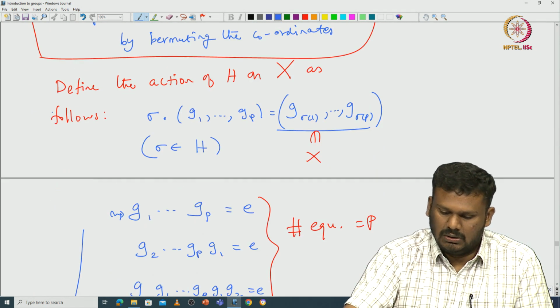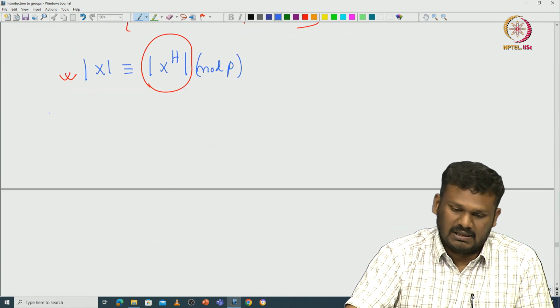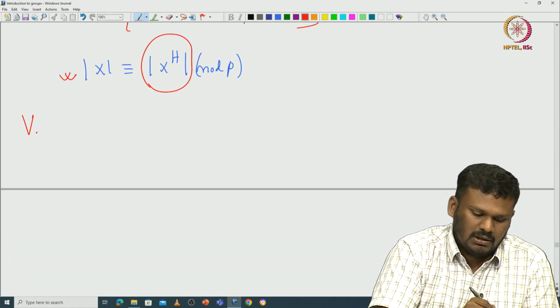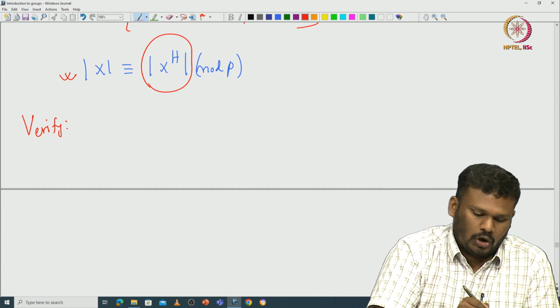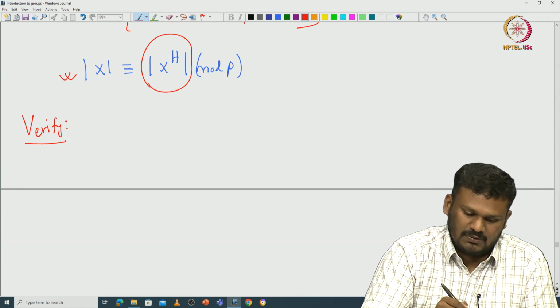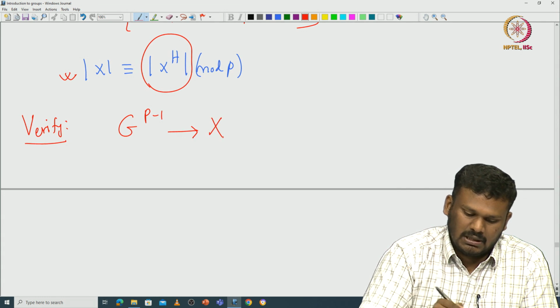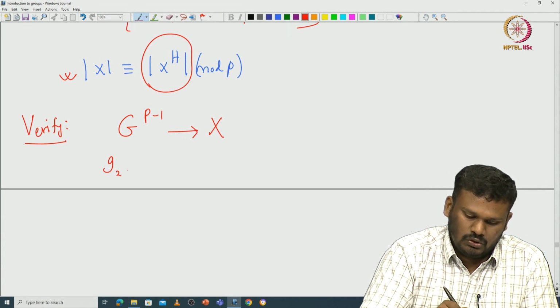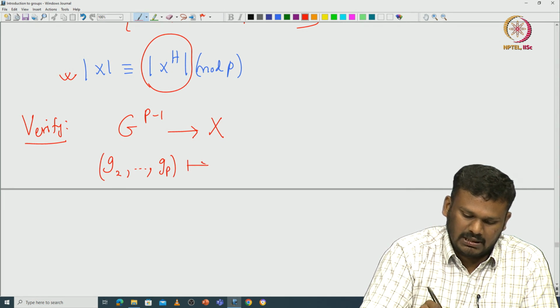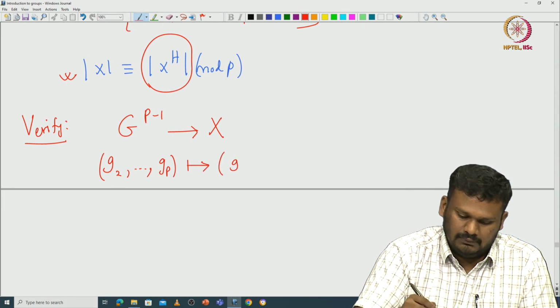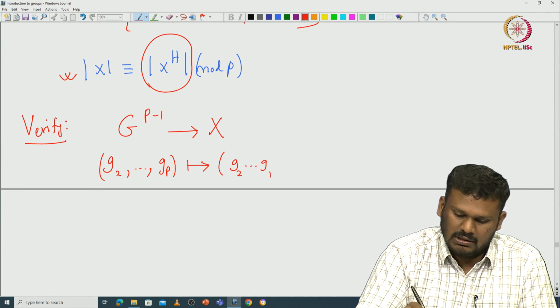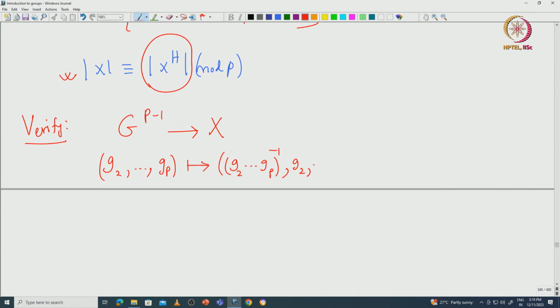I will leave it to you to verify that the following map gives a bijective correspondence from G power P minus 1 to capital X. What is the map? You take the tuple G2, etc., GP and send it to